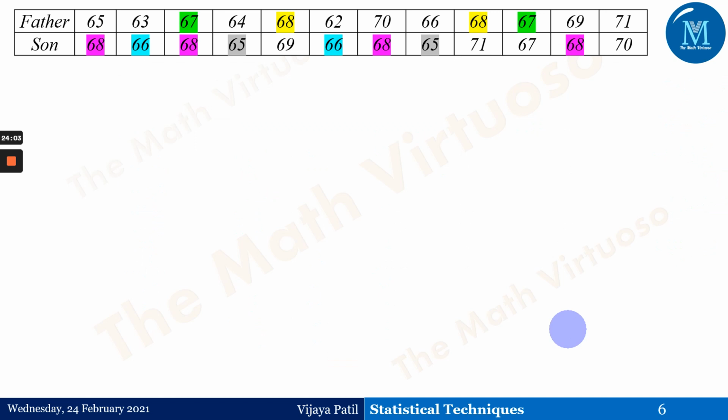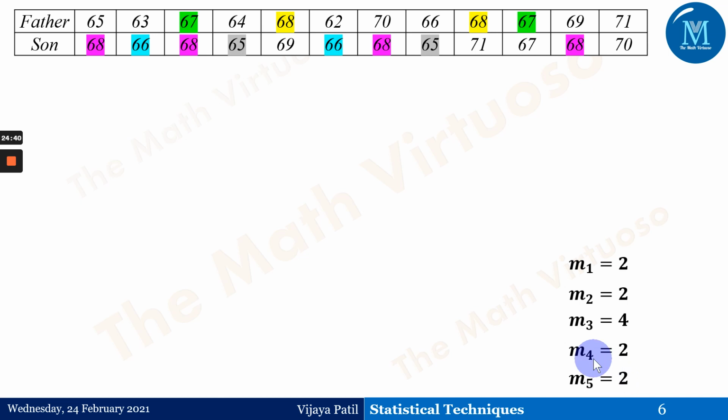Okay. Now let us understand what this 67 is. I have given color codes for the repeated numbers. If you observe, 67, 67 is repeated 2 times. Therefore, m1 is 2. Then 68 is repeated 2 times, if you observe the yellow color pen here. So m2 is equal to 2. Then if you observe the pink one, which is present in the Y, 68, 68, 68 and 68, which is 4. And then this 66 is repeated 2 times. Again, m4 is 2. And this 65 is repeated 2 times. m5 is 2.